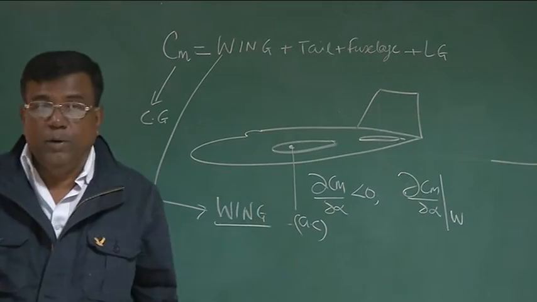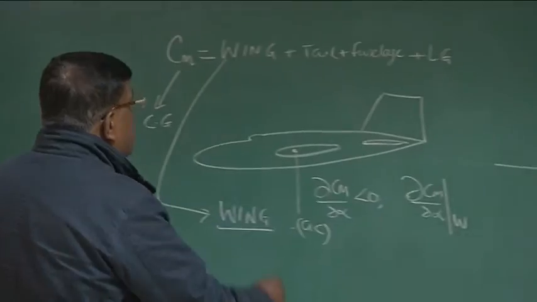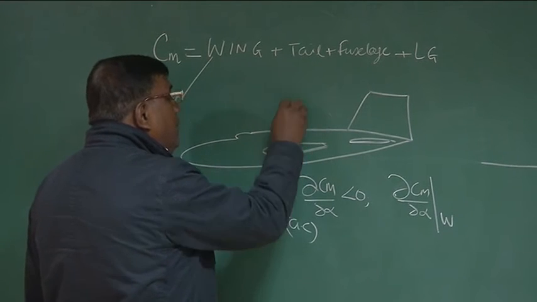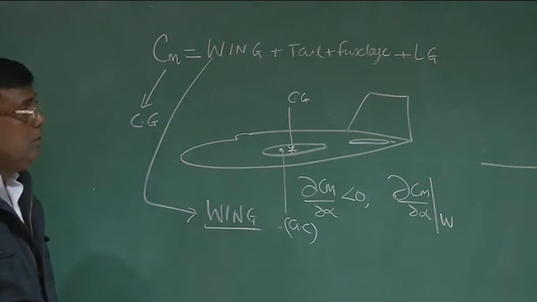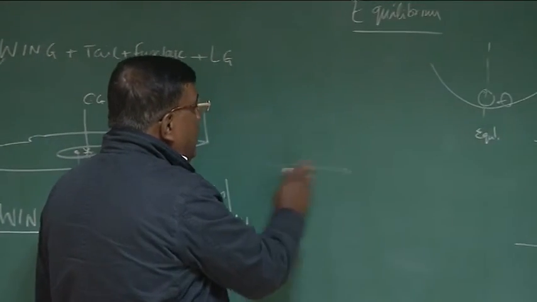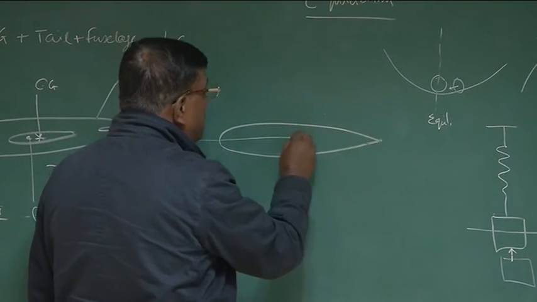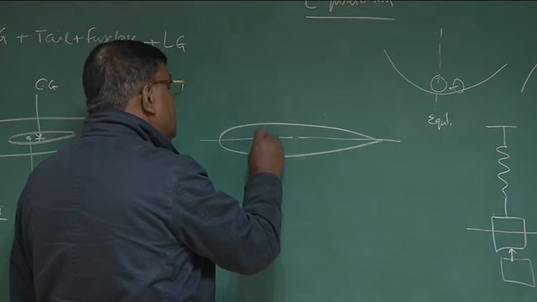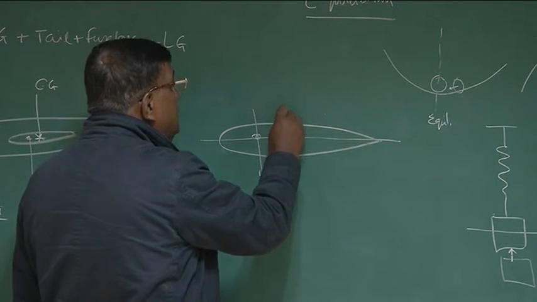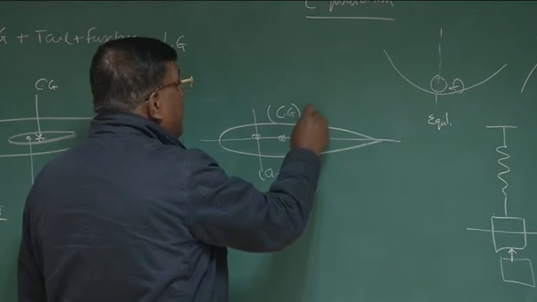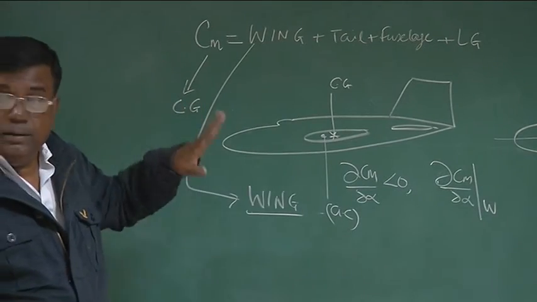It is the fictitious point about which the pitching moment is independent of angle of attack. And let's say CG of the airplane is somewhere here. So if I draw it explicitly, this is the wing, and typically this is at quarter chord, and this is the CG of the whole airplane. Because we are talking about Cm about CG of the whole airplane, right?